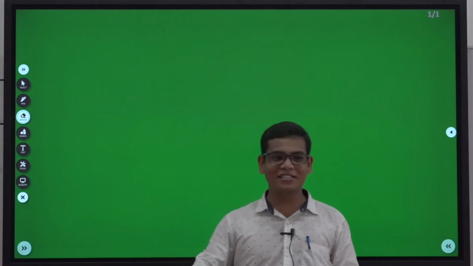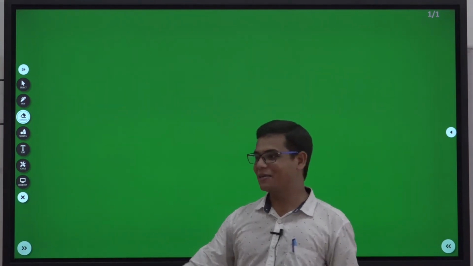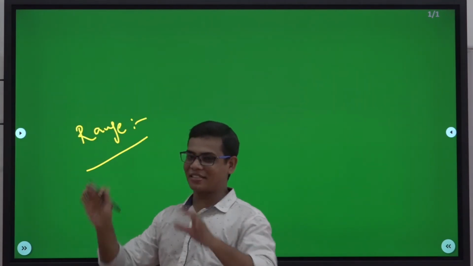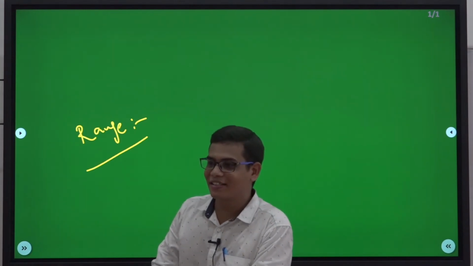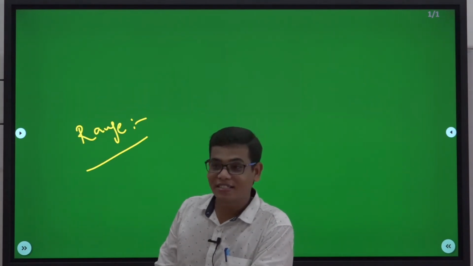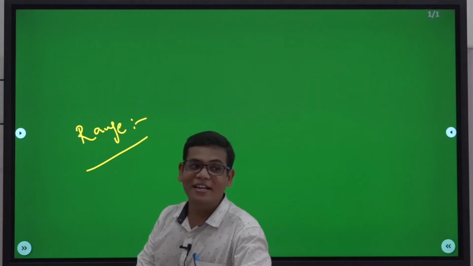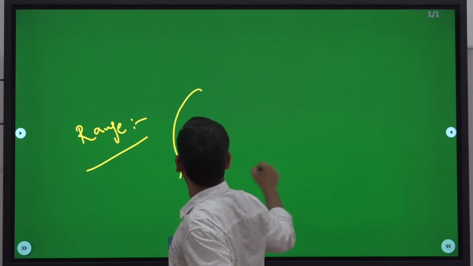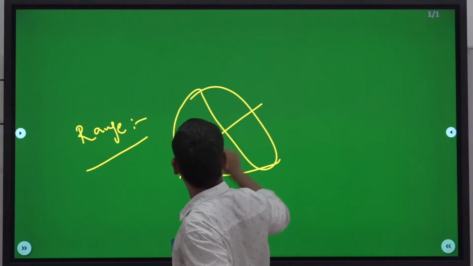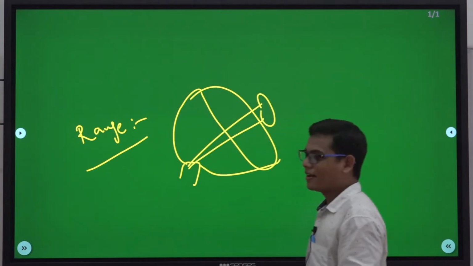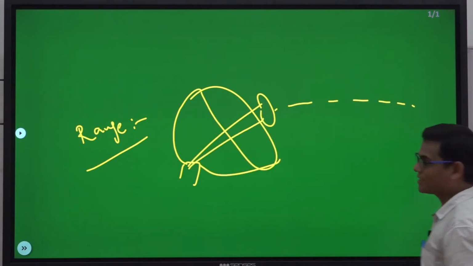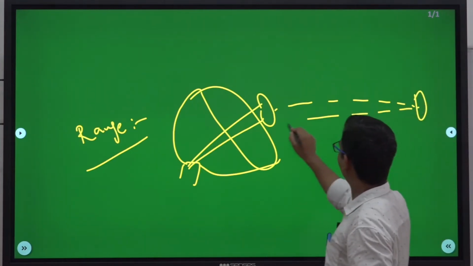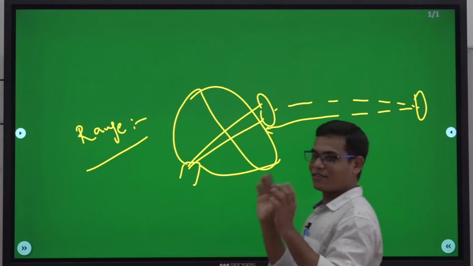What is the meaning of ranging? Ranging means finding the distance. How will they find the distance? By radio signals. That means here you will have some antenna and it will send the radio signals, and suppose if there is a target, it will hit and the signal will come back, and based on that they will find the distance.